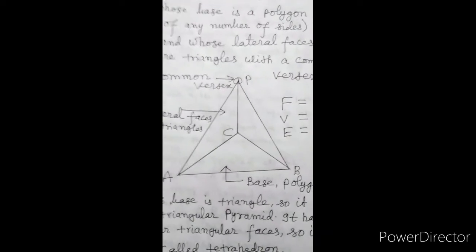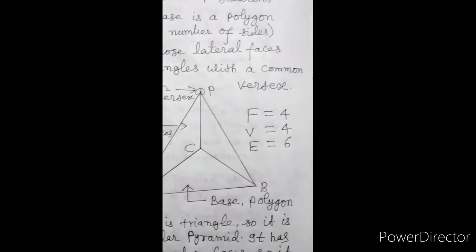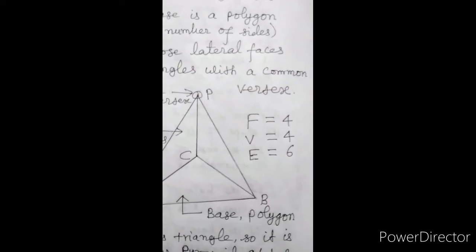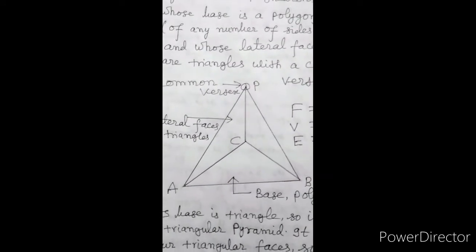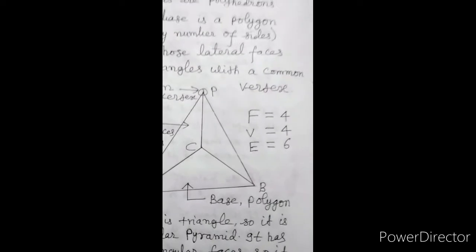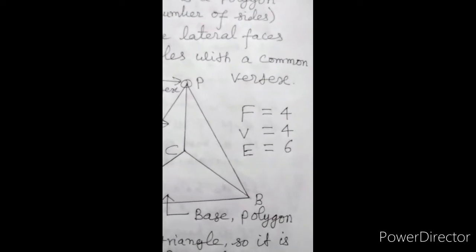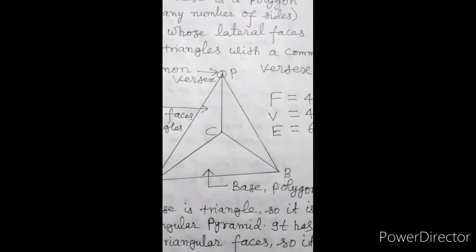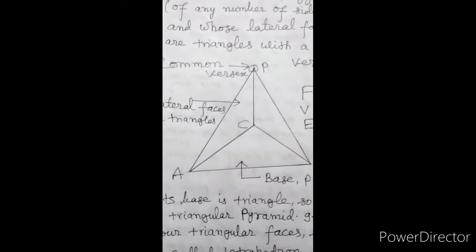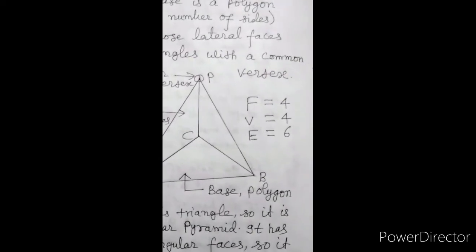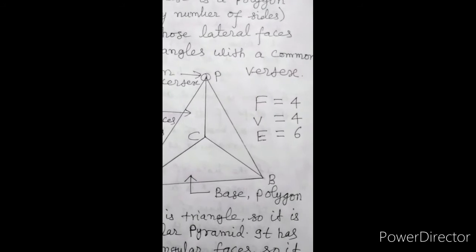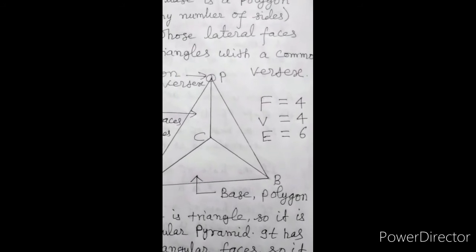Total number of faces here is 4. Total number of vertices ABCP are 4. Total number of edges AB, BC, BP, AP and so on are 6.